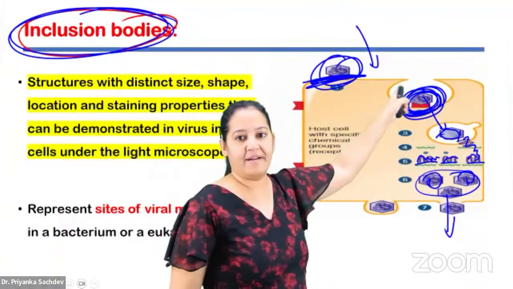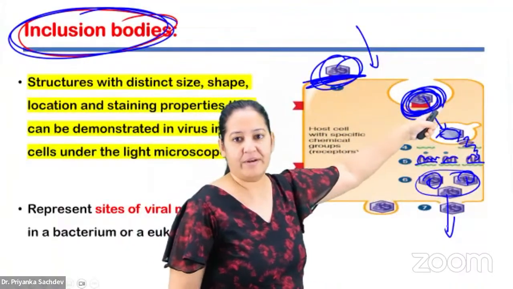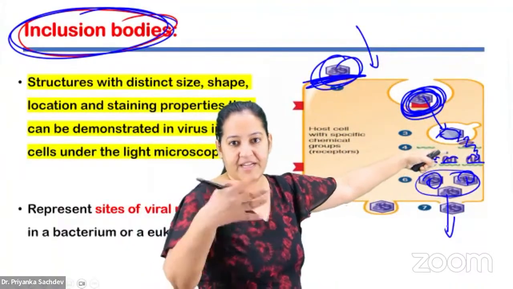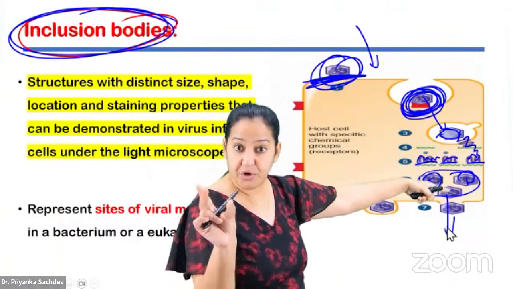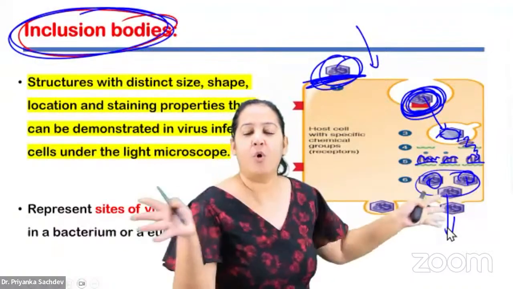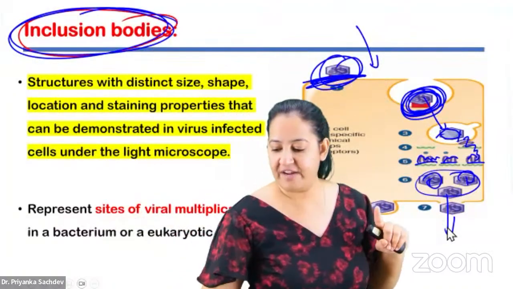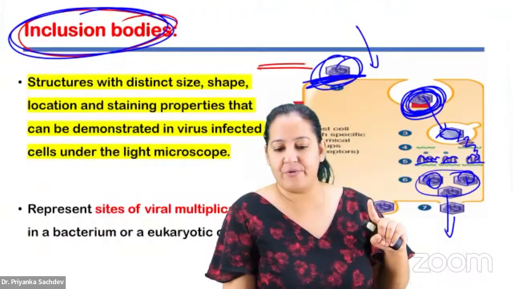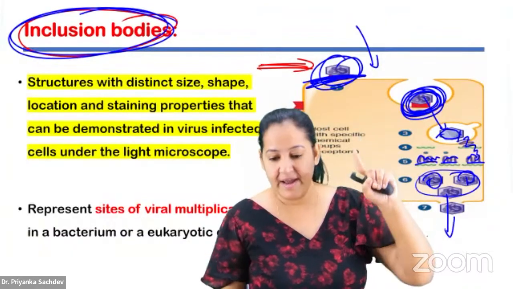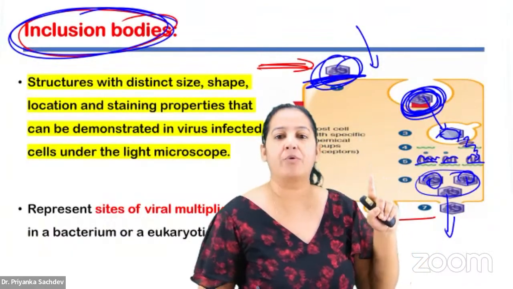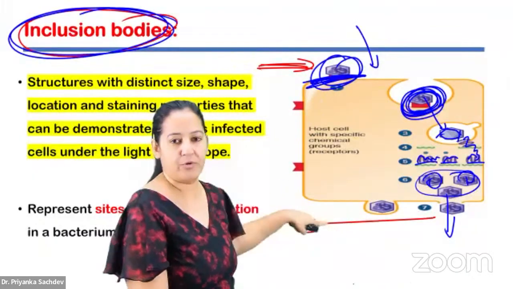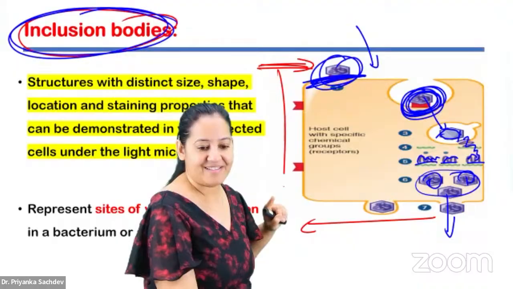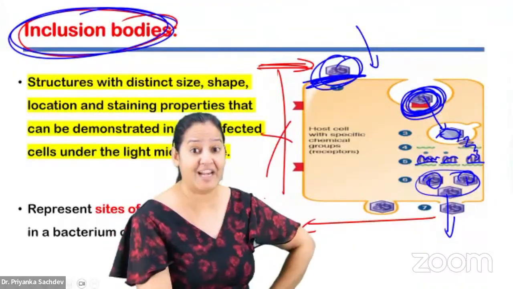Virus is coming and attaching here. After that it is penetrating. After that uncoating. After that multiple copies are synthesized. That is biosynthesis. After that maturation or assembly. And then rupture of the host cell and coming out. See, everyone, at this point one virus is entering. And at this point multiple viruses come out. In between, you cannot see a virus. The virus becomes invisible. It is known as eclipse phase.